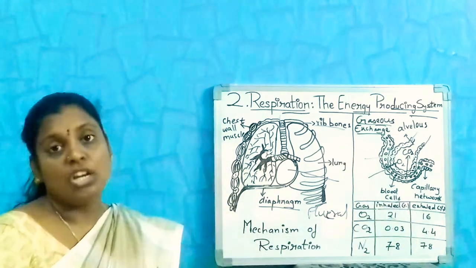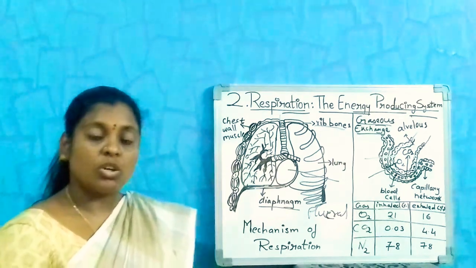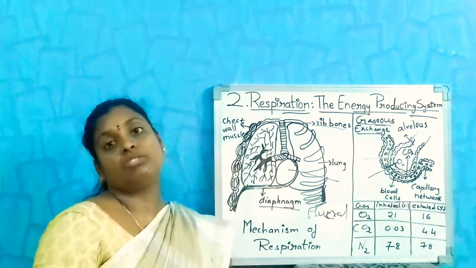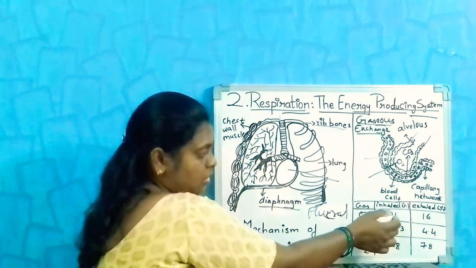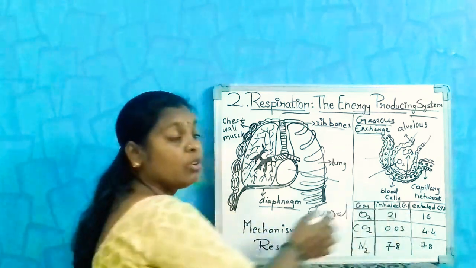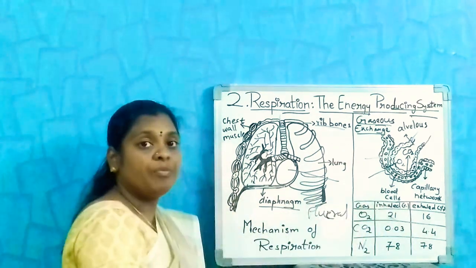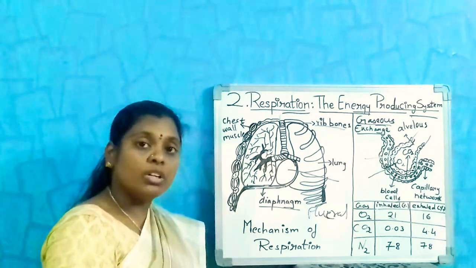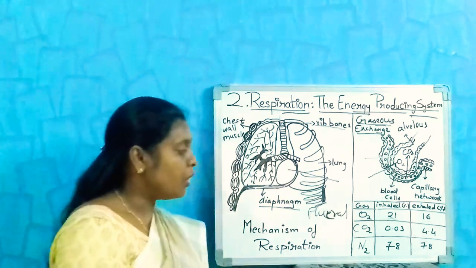Whatever we are inhaling, the total amount is not utilized, and we are also releasing some amount of oxygen along with the remaining gases. So you can see the variation in the range. That 5% of oxygen is used up by our body.